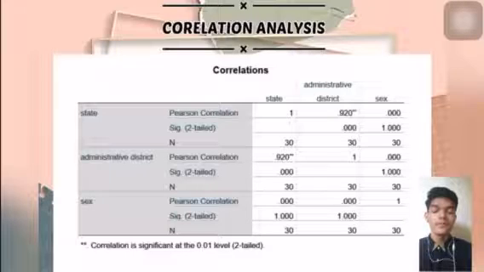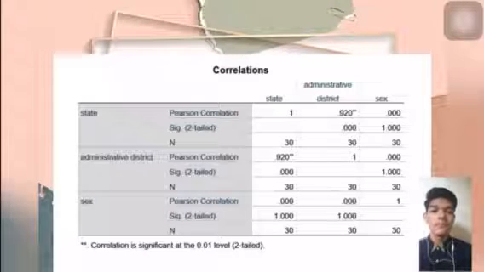My name is AFIZZUDIN BIN ABU BAKAR. My matric number is A20810447. I want to present about 4.3 correlation analysis.